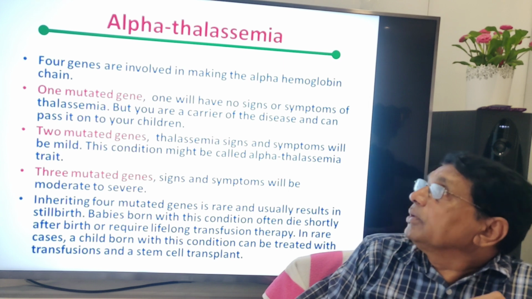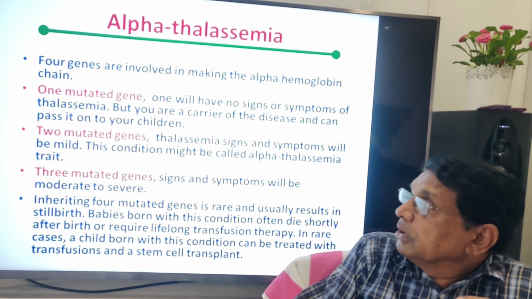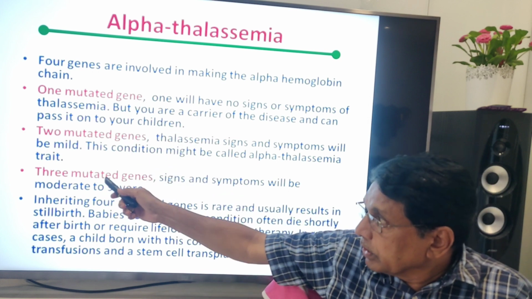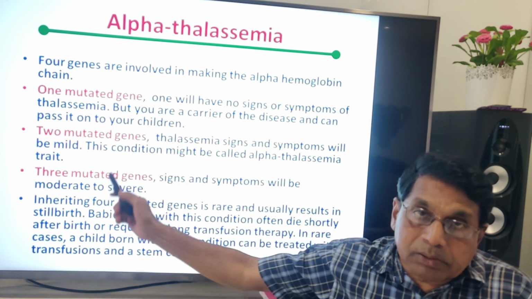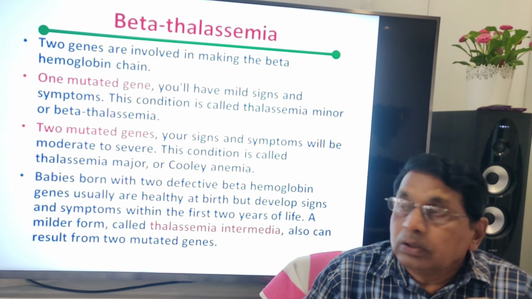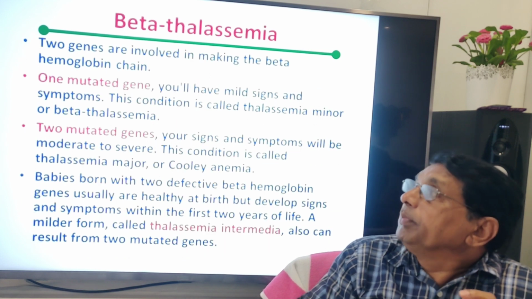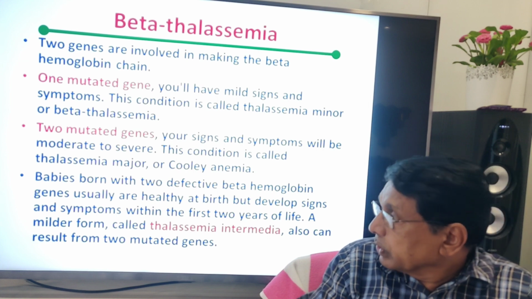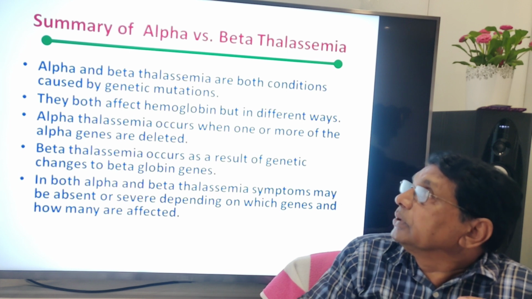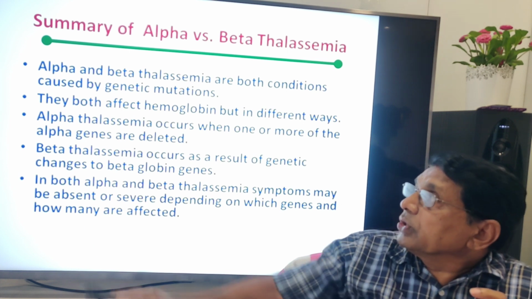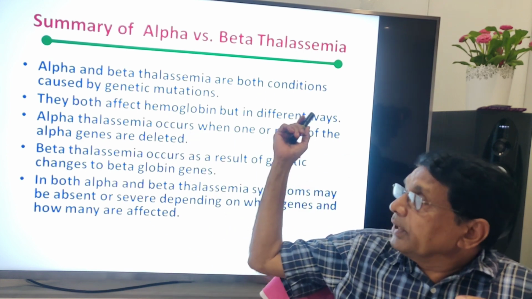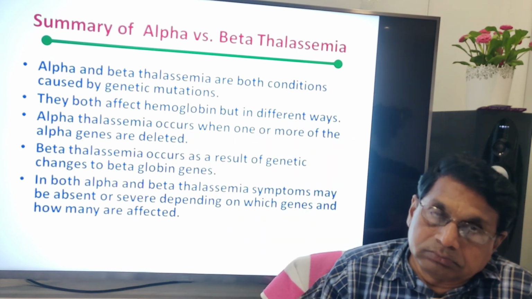Alpha thalassemia may be because of 1 or 2 or 3 or sometimes 4 genes. Similarly, beta thalassemia, 1 or 2, different types of them. Both conditions are caused by genetic mutations, both affect the hemoglobin but by different mechanisms.